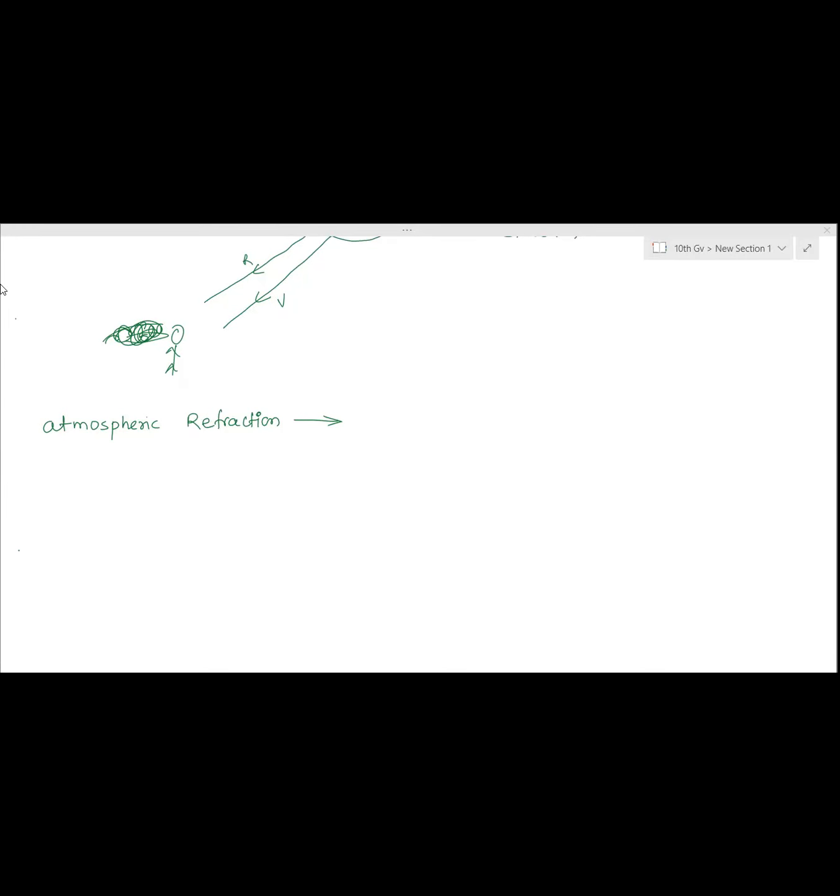So if you see, this is the surface of Earth, the star is here, different denser regions, it will keep on bending like this. So the rays which are moving in the last layer, when produced backwards, actually here I'm showing one, there are two rays reaching.